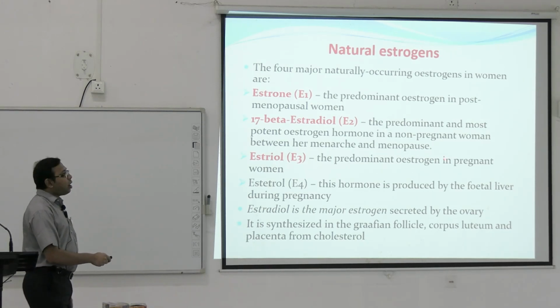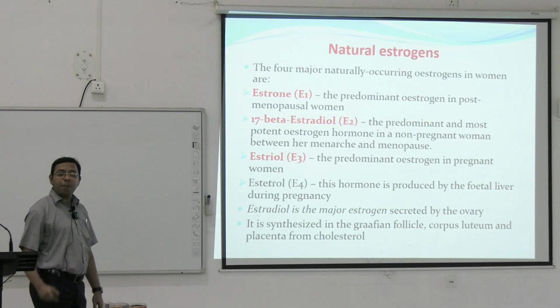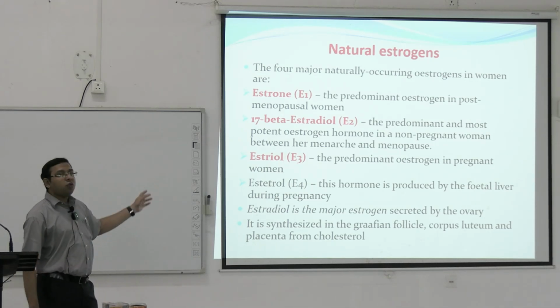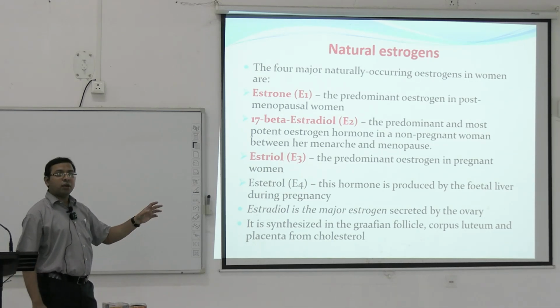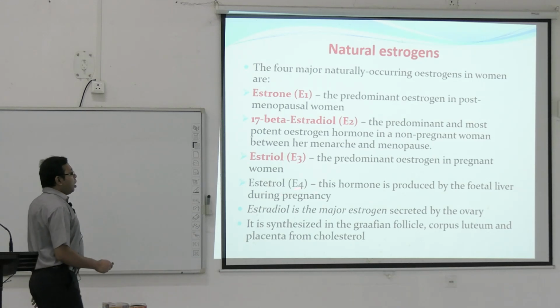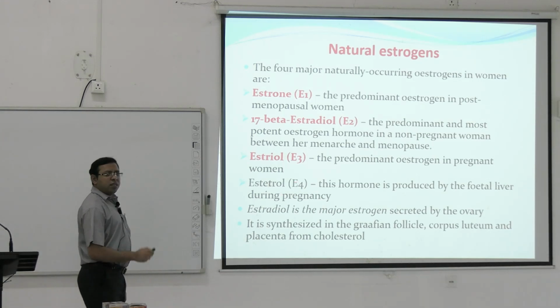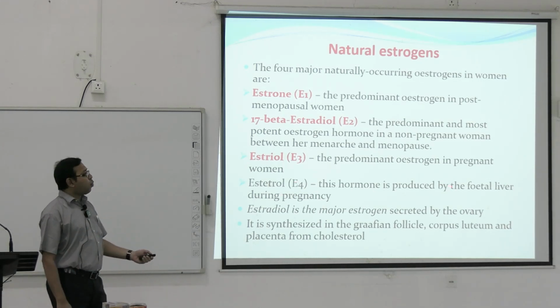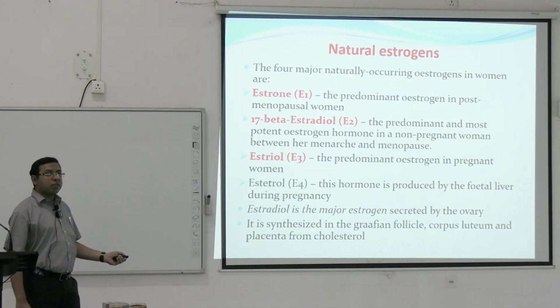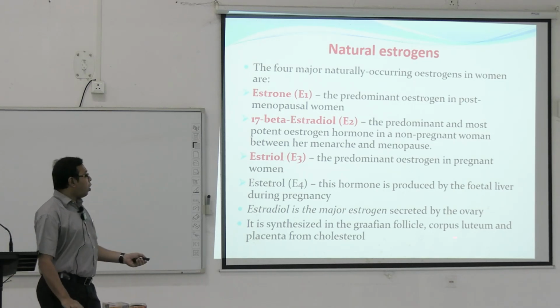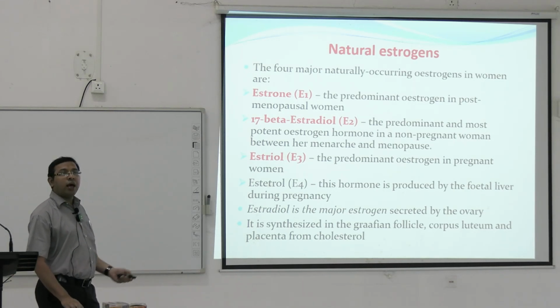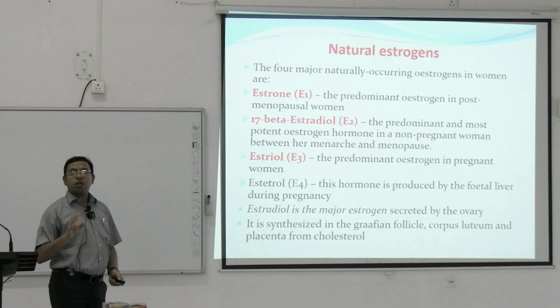Estriol is the predominant estrogen in pregnant women. When pregnancy happens, the estradiol changes into the estriol. All this is ultimately interconnected. And estriol is produced in very minute quantities by the fetal liver during the pregnancy. Estradiol is the major estrogen secreted by the ovary. It is synthesized in the Graafian follicle, corpus luteum and also the placenta, and the source material is cholesterol.